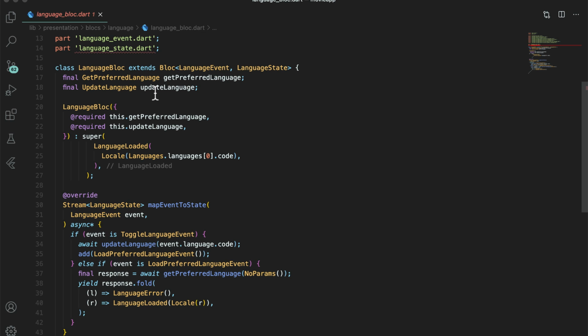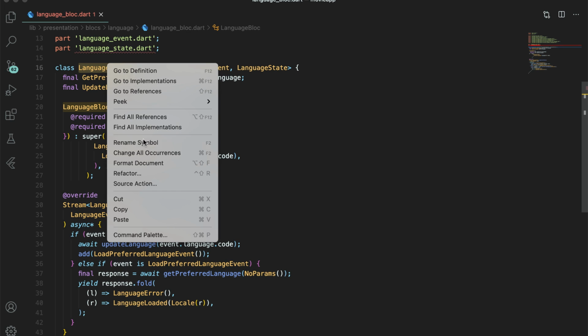We cannot replace the state classes here because we have two different sets of data that this block yields. First, language error state and second, language loaded state, because we have organized our app to use either. So let's see the solution with having state returned from the qubit.